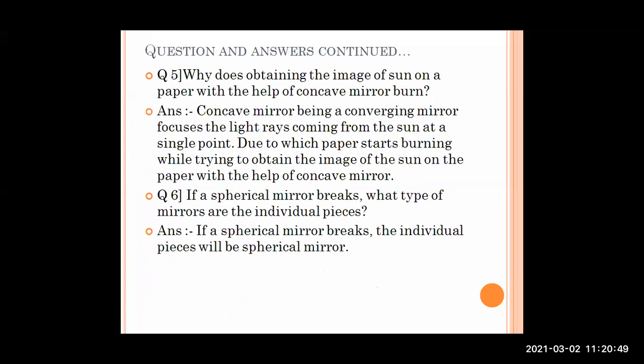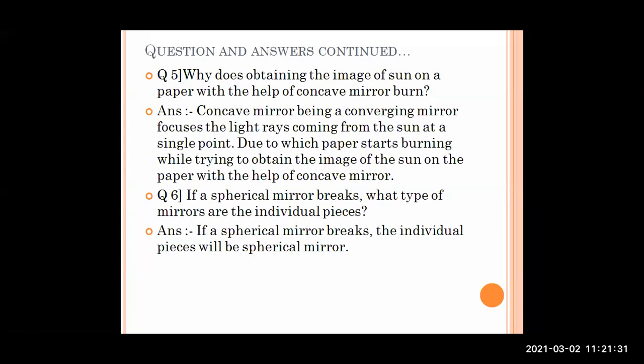The next question is, why does obtaining the image of the sun on a paper with the help of a concave mirror burn the paper? You have done this with the help of binoculars under the subject science. When there is a morning sunrise, and after 11 to 11:30, when you keep your binoculars in the sunlight and try to focus a beam of light on the paper, wherever the beam falls on the paper burns. Okay, so you can do this with the help of concave mirrors.